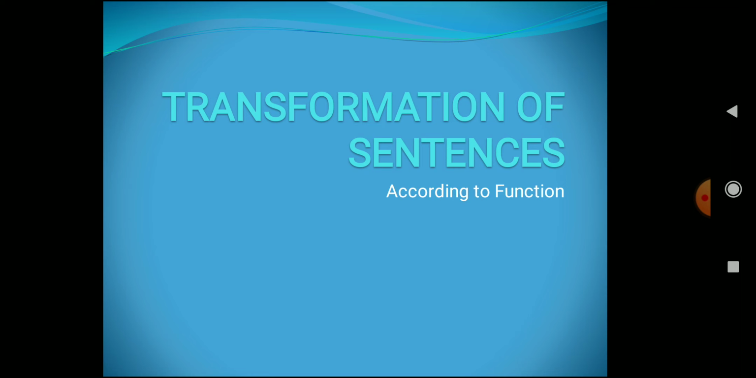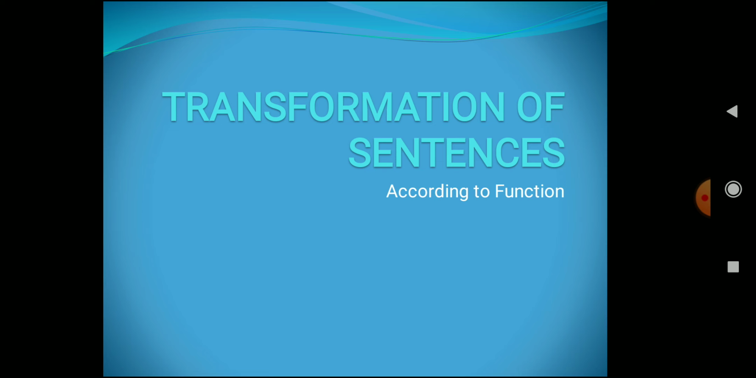And sometimes students ask me, ma'am, why do we have to study this transformation of sentences? So beta, transformation of sentences helps students learn a variety of expressions in writing English. So it is basically helpful for writing English. Okay. Now, according to function, what is according to function? Means how sentences are classified according to functions.